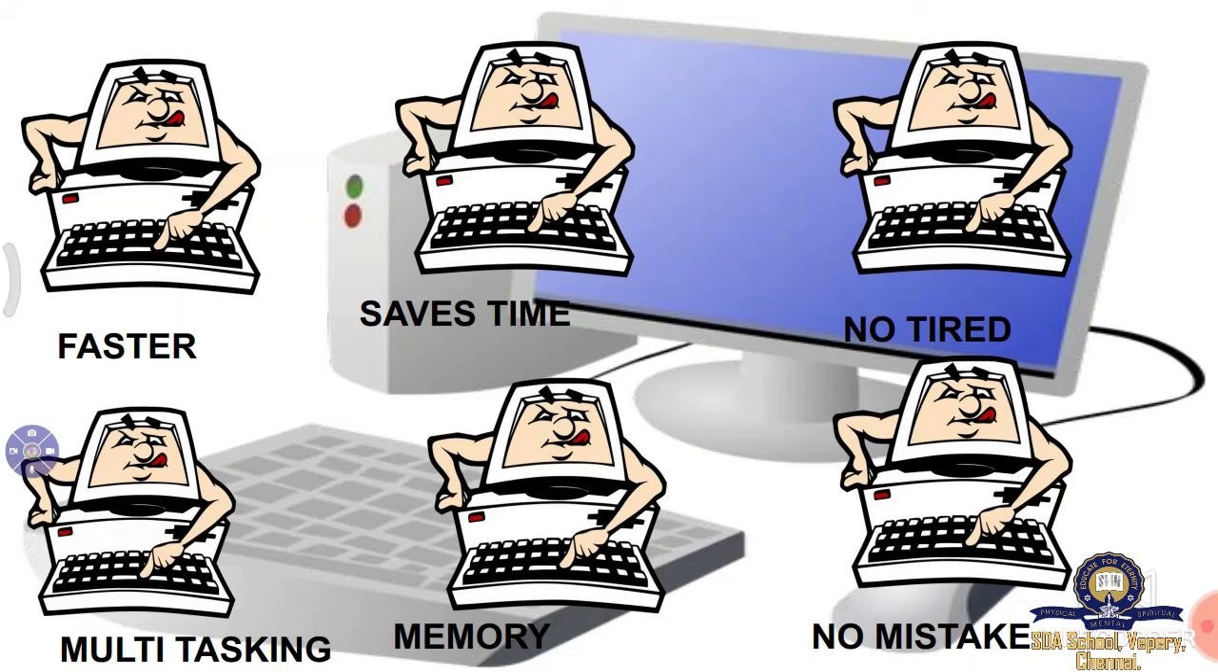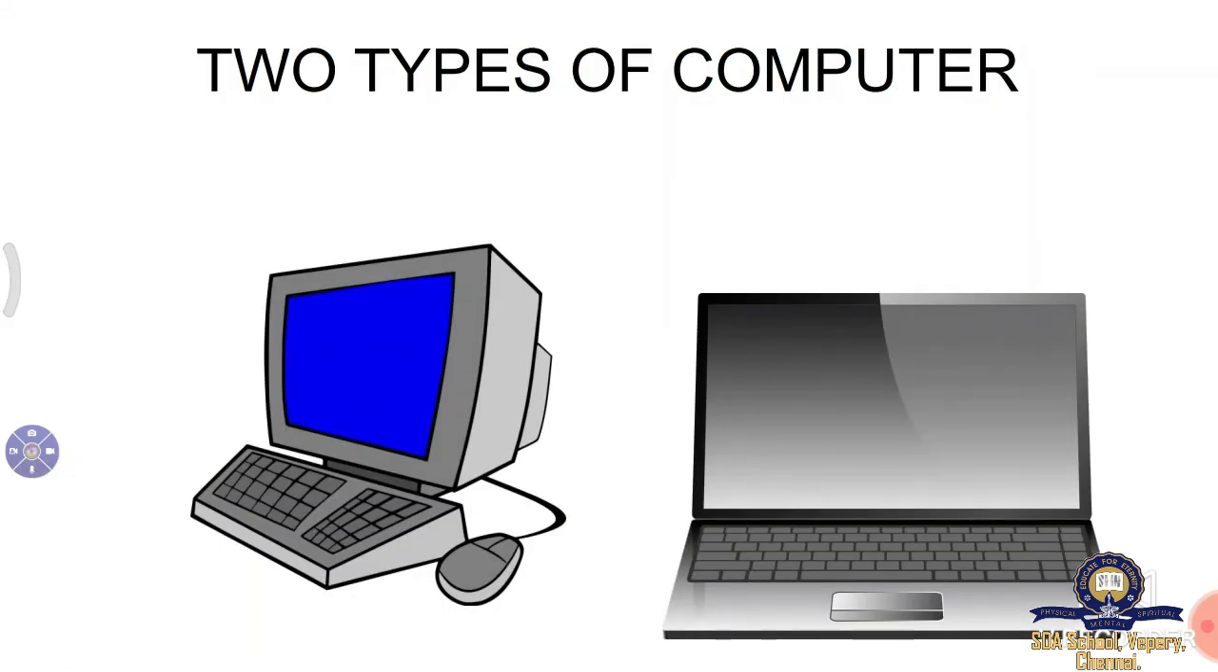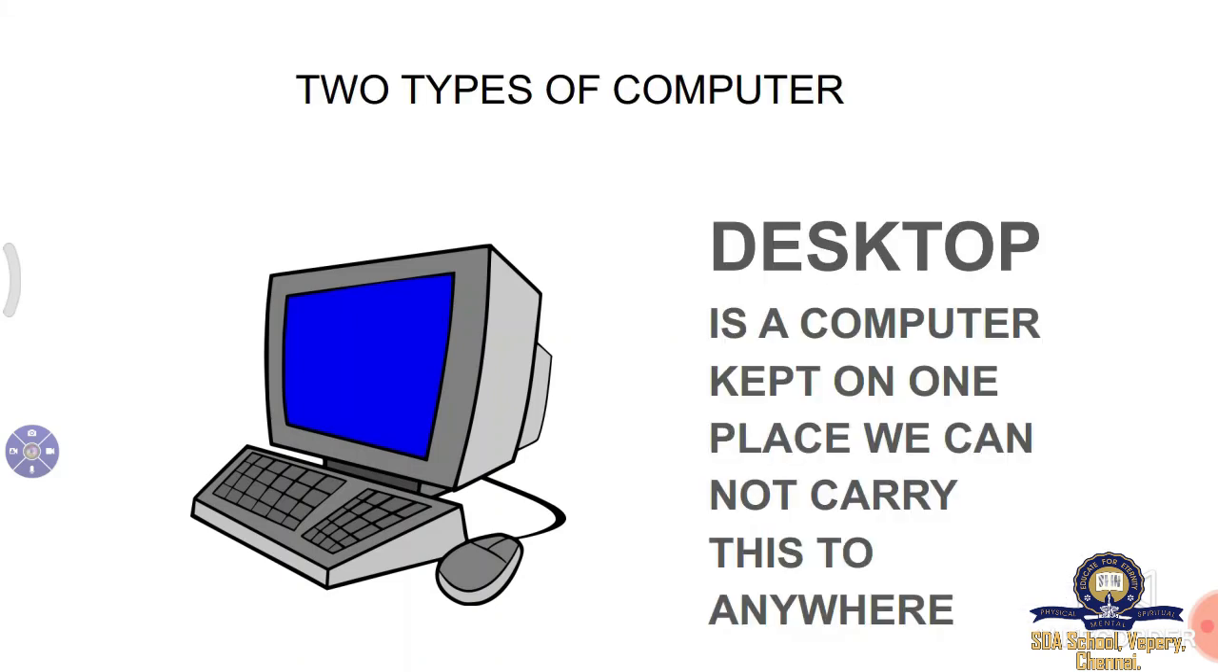Next, there are two types of computer. One is desktop. It is a computer kept in one place. We cannot carry this anywhere, it is attached in one place. It is a very heavy machine which we cannot take everywhere. It has a lot of other parts, all connected with wires. So it is desktop.